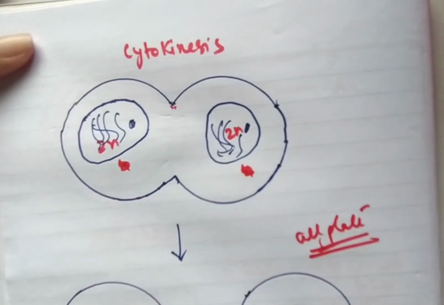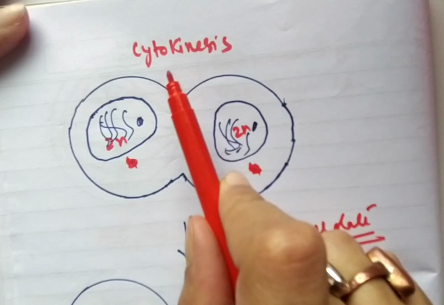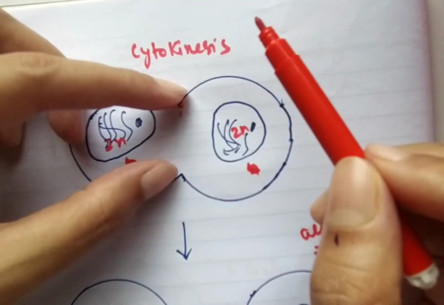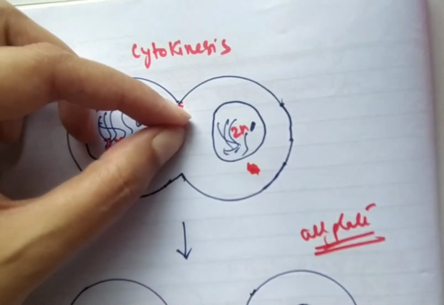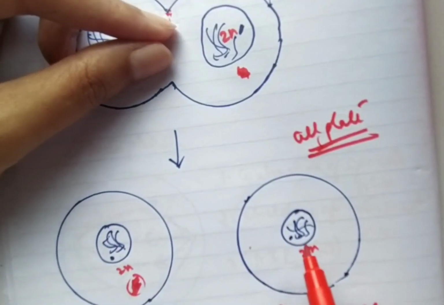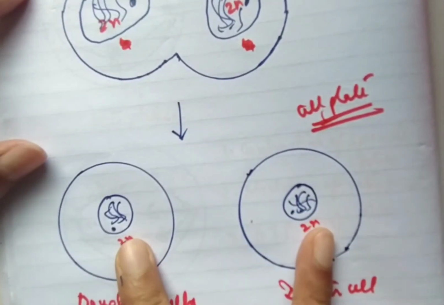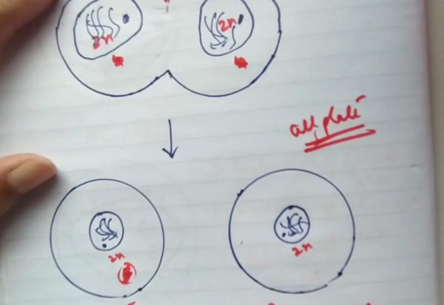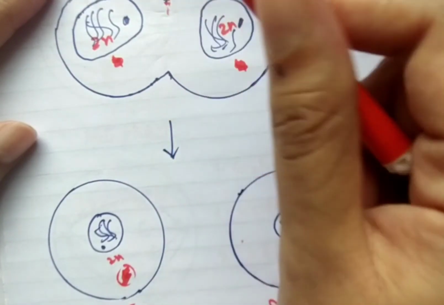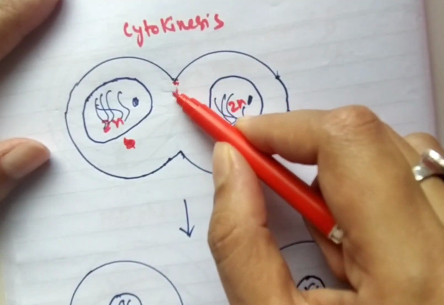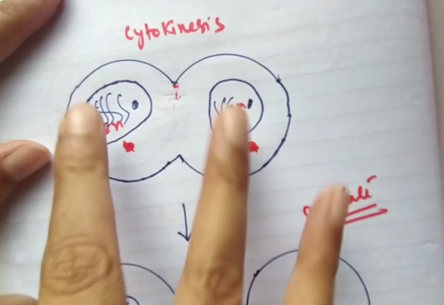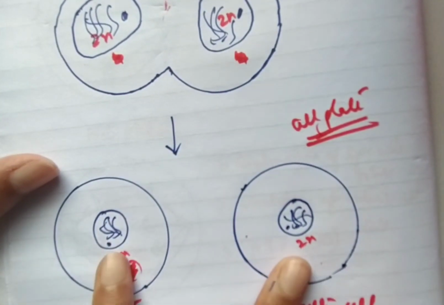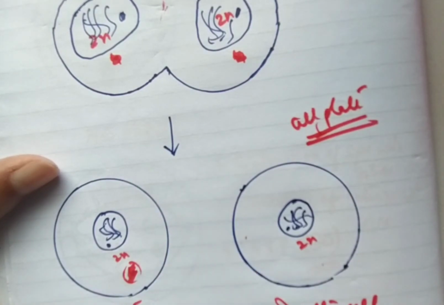Now with the end of karyokinesis, cytokinesis will begin, and in animal cell a furrow will begin here and it will become constricted more and more, and as a result two daughter cells will be formed, and both the daughter cells will have equal number of chromosomes as that of the parent. And in case of plant cell, a cell plate will form in the middle of the two nuclei, and ultimately two daughter cells will be formed, and there also the number of the chromosomes will be maintained.